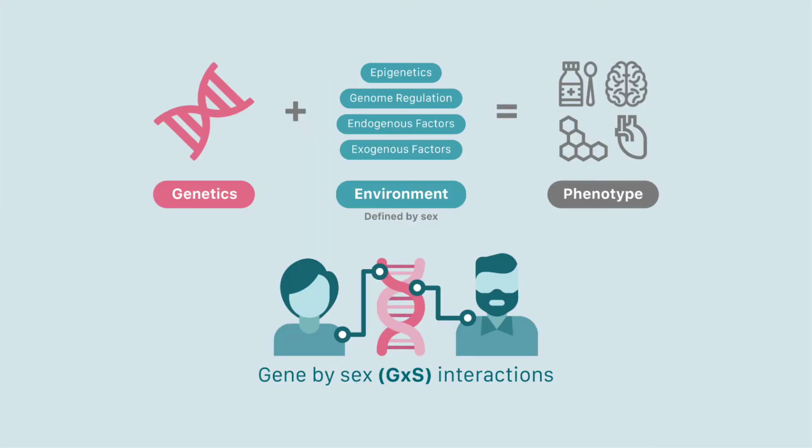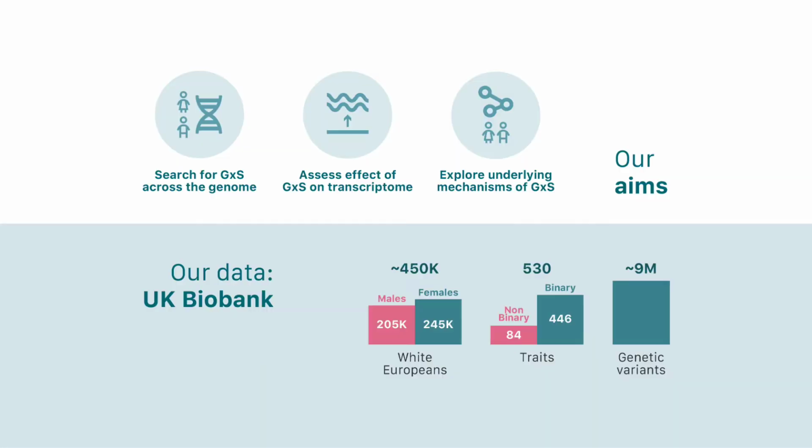However, if we really wanted to simplify it, we could say that there's your genetics and then there's everything else. But everything else is the environment that englobes your genome, and it includes epigenetic differences between the sexes, differences in genome regulation, and all other factors that are determined or influenced by your sex and could thus be interacting with your genetics. As such, given the well-known gene plus environment equals phenotype equation, we could model sex differences under a gene by sex interaction model, where sex-specific factors could be interacting with our genome, thus leading to the differences in phenotype observed. In this context, this project aimed to search for evidence of gene by sex interactions across the genome.